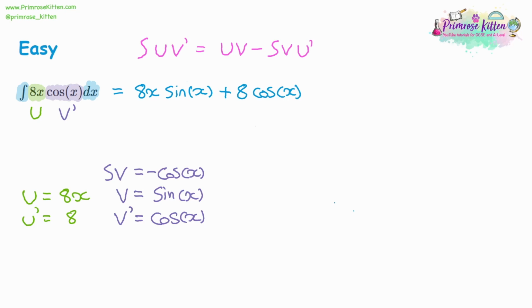So when you integrate, if we had a line y equals 8x cos x, then what we could do with the integrated version is that would be the area underneath that curve, the area between the curve and the x-axis. Now, you might have noticed I've gone through how to integrate and differentiate really quickly. So if you're not confident with integration or differentiation, go and watch the videos on those first.